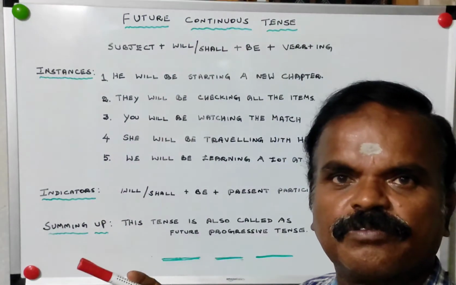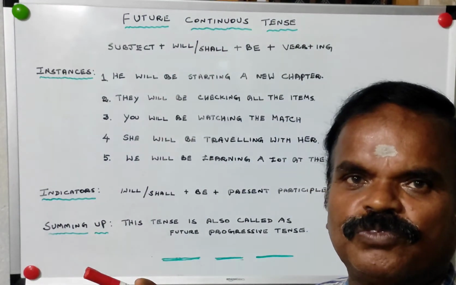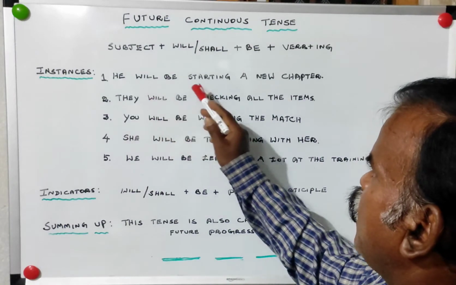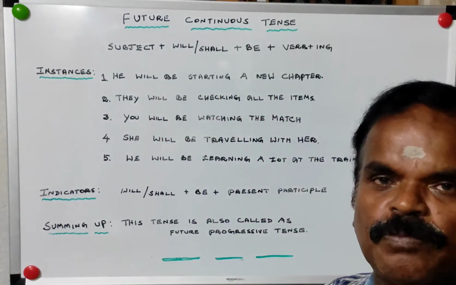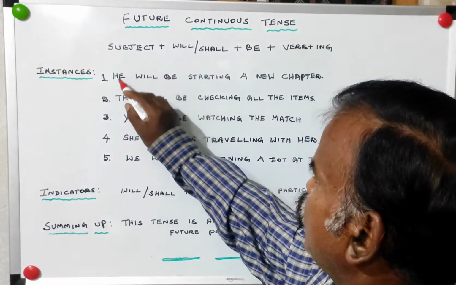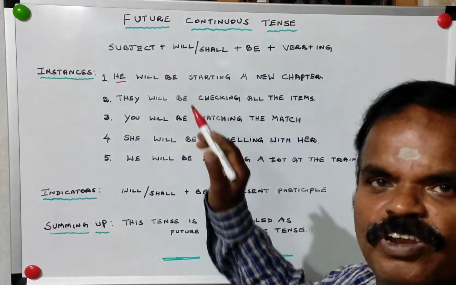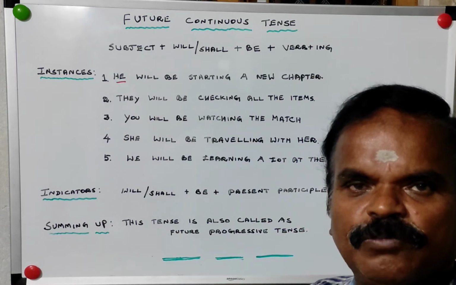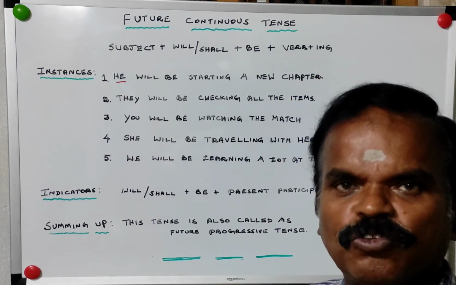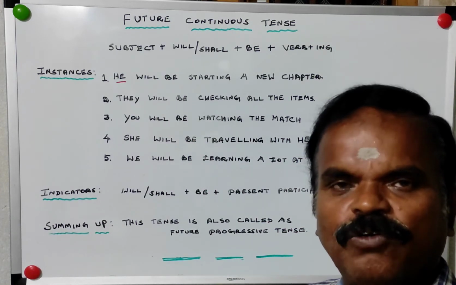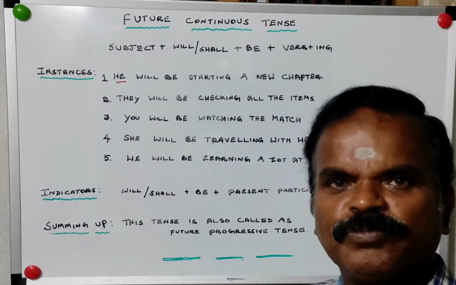Continuous, we call it progressive. He will be starting a new chapter. So first item is subject. Second item, will or shall. Already we have seen for I we have to use shall. If any doubt is there, will we can use for all.